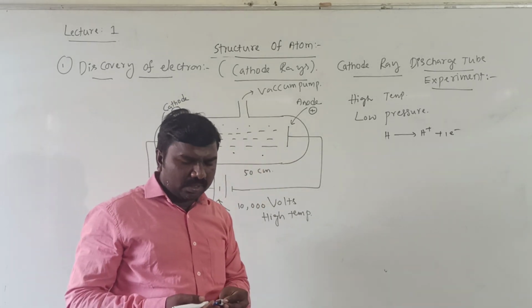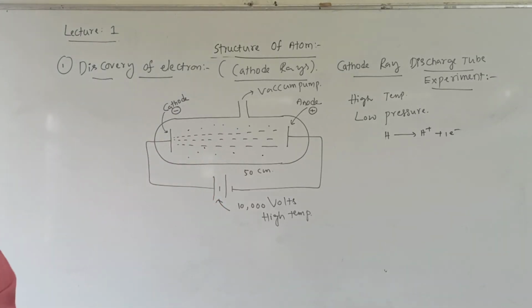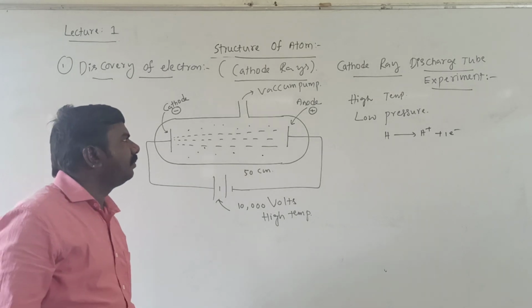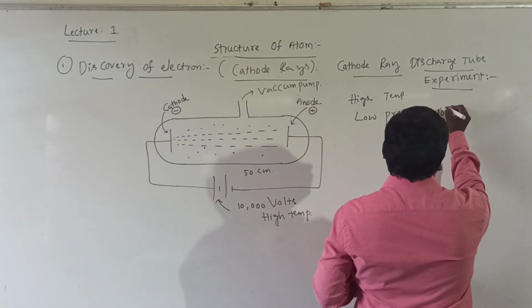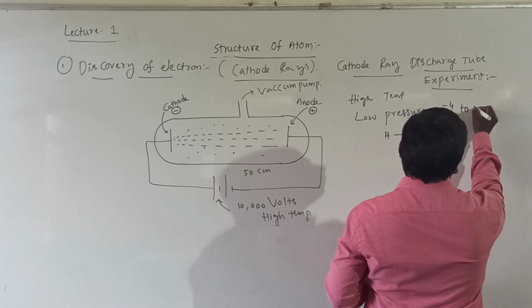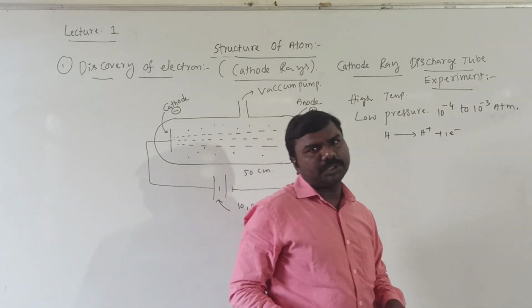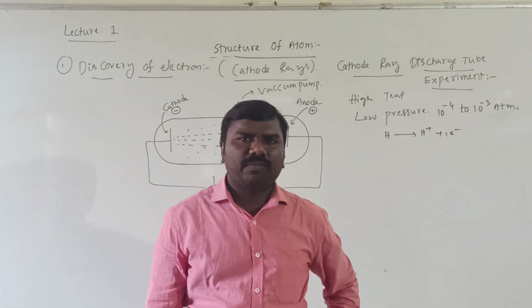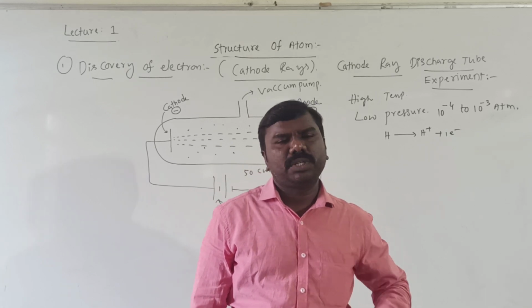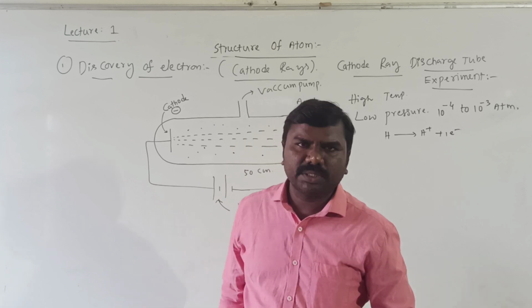First of all, a few observations they gave. This was done at high voltage, 10,000 volts, and 10 to the power of minus 4 to 10 to the power of minus 3 atmospheric pressure, low pressure. Why is low pressure used? Just find out the answer for this question, students. Now we will see the observations from this experiment.